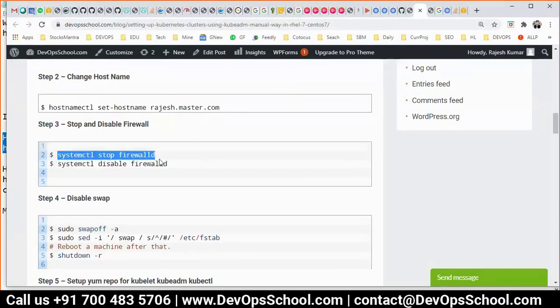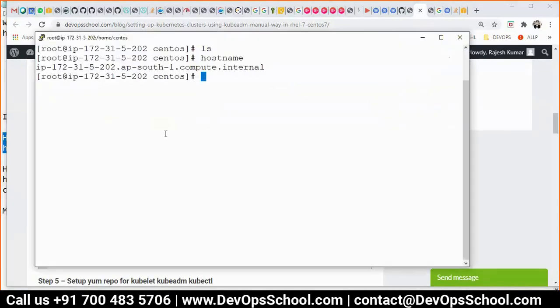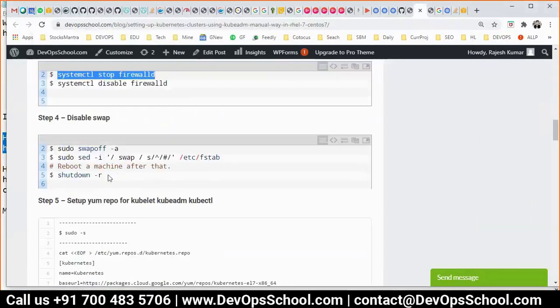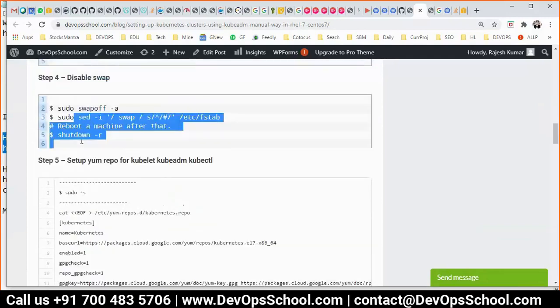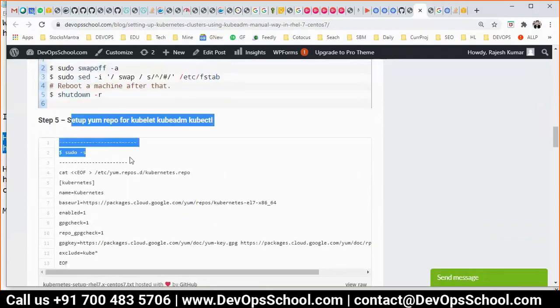Stop the firewall. In AWS, we control the firewall through the security group. I did it already. Swap off is already disabled in the AWS EC2 instance, so I don't have to do it on reboot also. But you have to do that. Now, directly I'll move to this one.